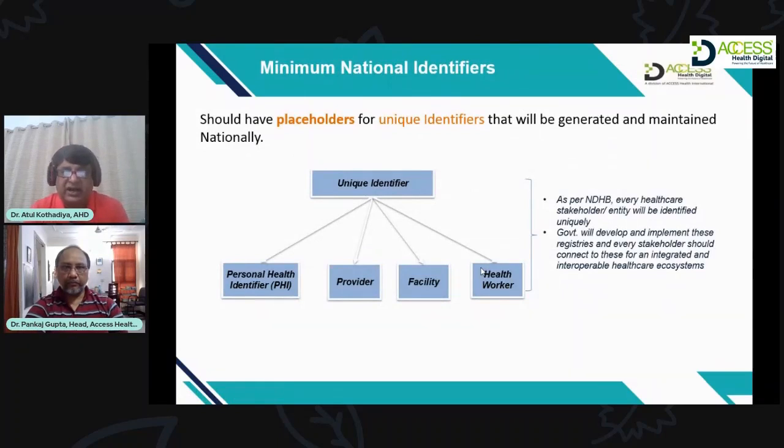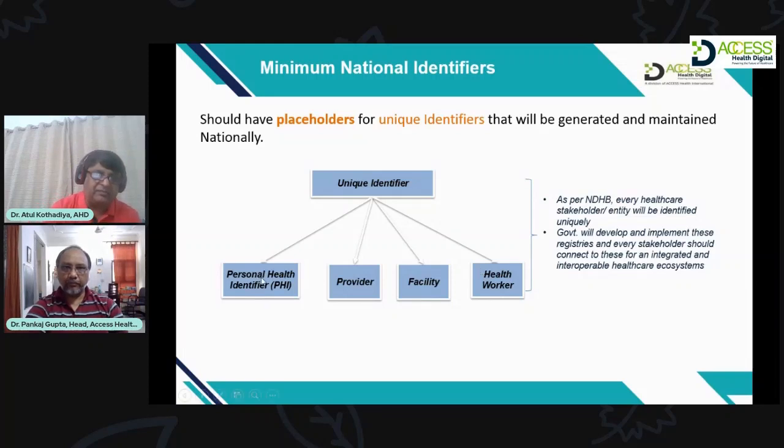Now, minimum national identifiers. We spoke about interoperable systems, right? What is fundamental is having all these unique identifiers. Each provider and each facility, whether it is a laboratory, hospital, or radiology center, should have a unique identifier. Without that, the data will not be interoperable.